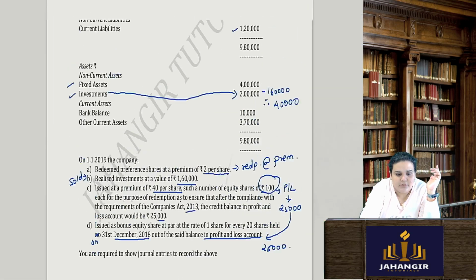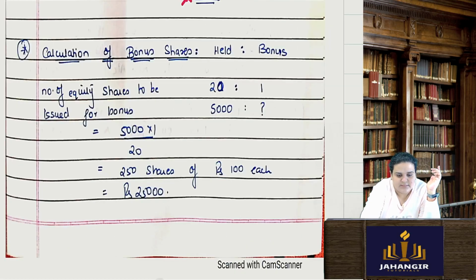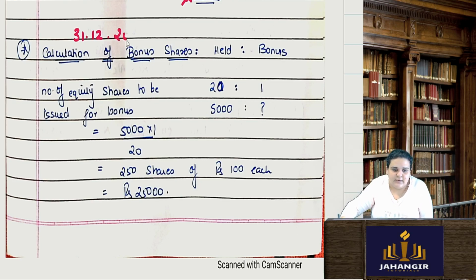Now coming to the bonus shares. Now this bonus shares, they have done it on 31st of December, and redemption was in the next year. This was 31st of December 2018, so I am accounting for that first, as per the dates. They are saying if you are having 20 shares, give one bonus.